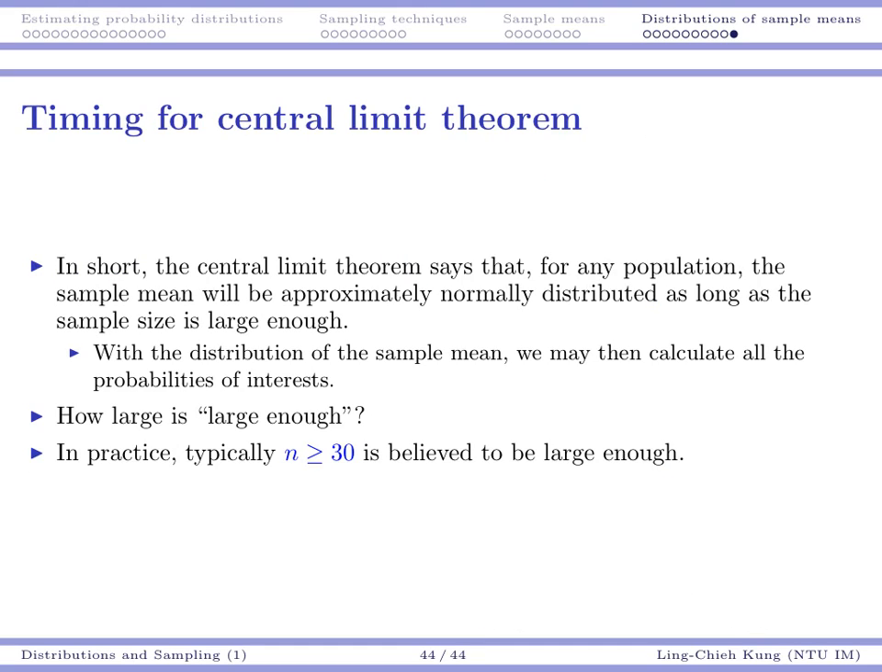So, in short, given any population, if we want to do something with the sample mean, then as long as our sample size is large enough, we can say our sample mean is normal. And then all the required probabilities can be calculated. We probably want to ask, how large is large enough? In practice, we say n greater than or equal to 30 is our threshold. As long as n is at least 30, you can say it's large enough, and then you can apply this theorem and say your sample mean is normal.